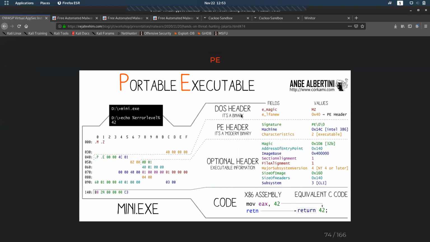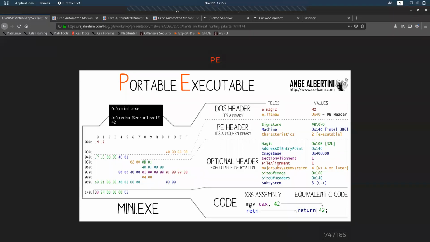Then there is the PE header, the portable executable header, with the modern binary signature and machine characteristics, and there is an optional header. It could be there, it could be not there. It has executable information like the address of the entry point. Then there is code, which will be x86 assembly code equivalent to C code.